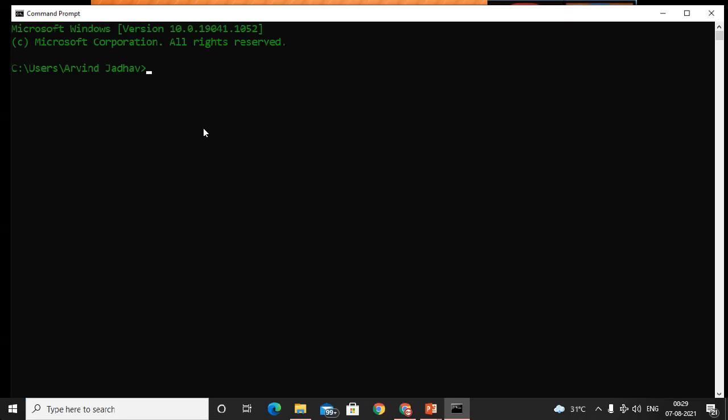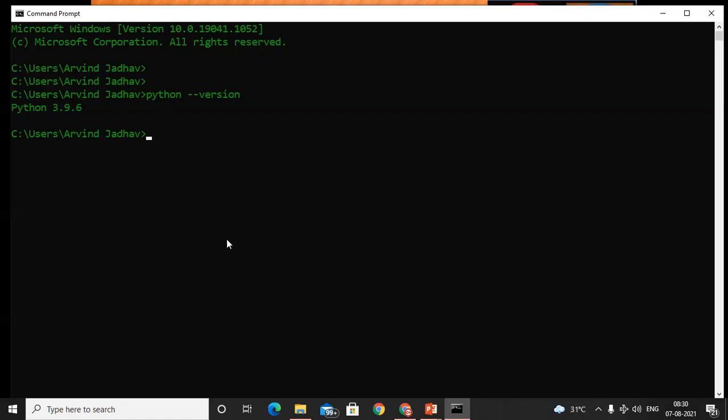Okay, so this one is a command prompt. In that section, we'll check for Python. Just type python --version. If we installed Python successfully, it will specify the version. See, we have a Python version 3.9.6. That means we can say that we have successfully installed Python.